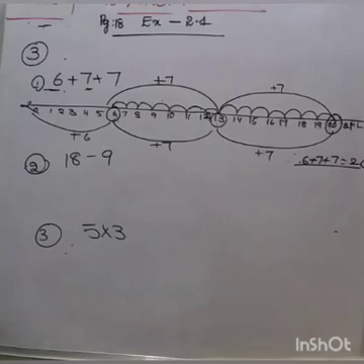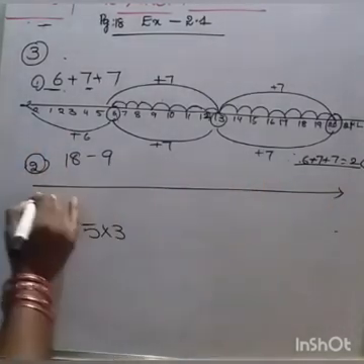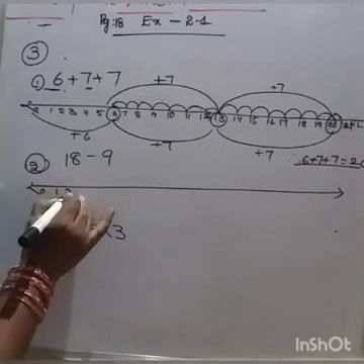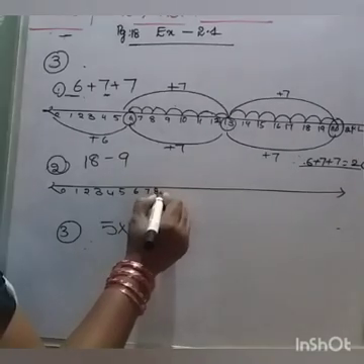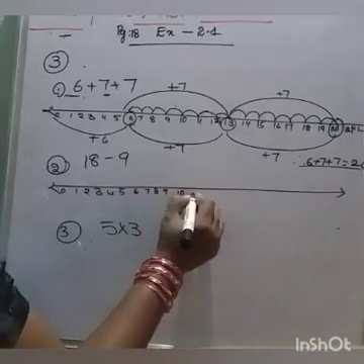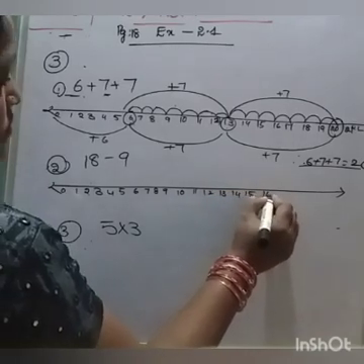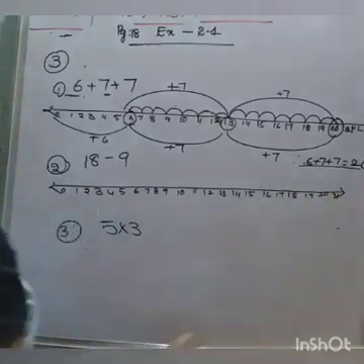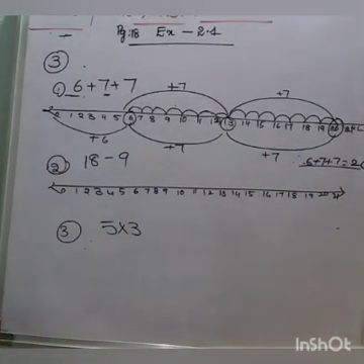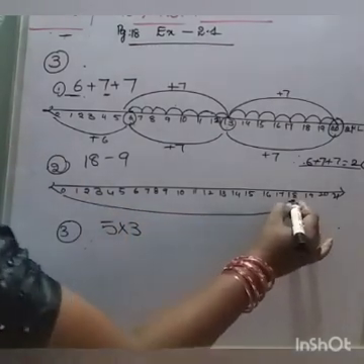Next 18 minus 9. Take a number line. Here subtraction. Okay. Draw number lines neatly. Here number 18 is there. 0 to 18. 18 is there.